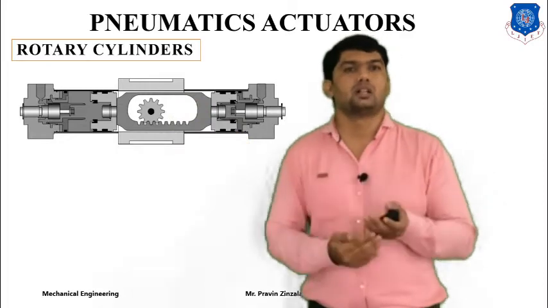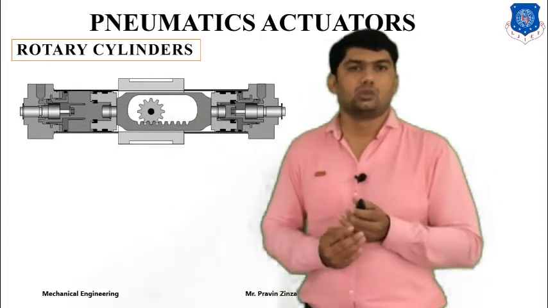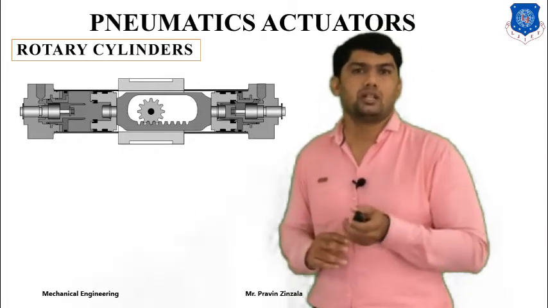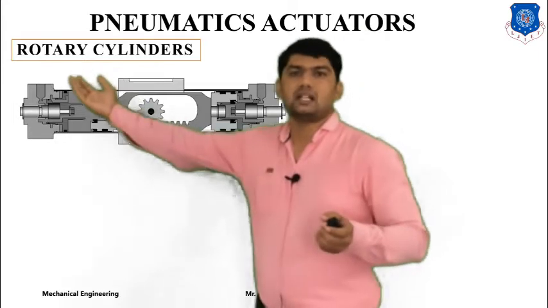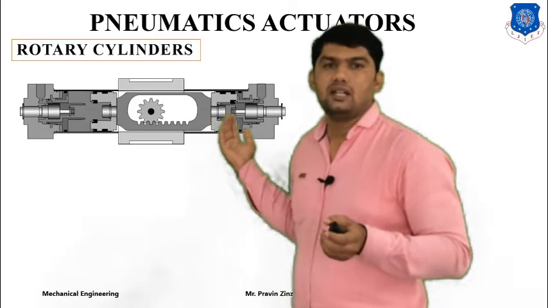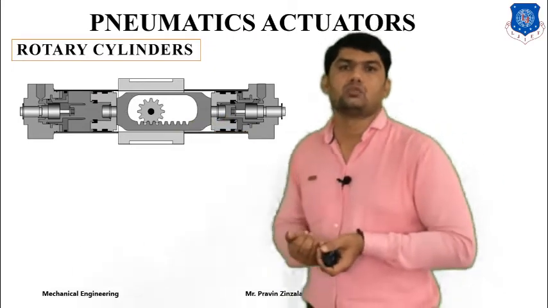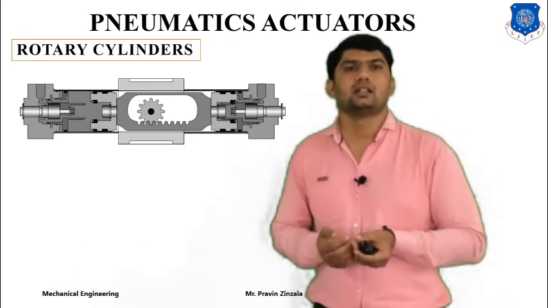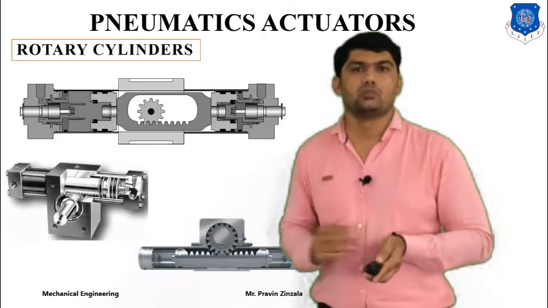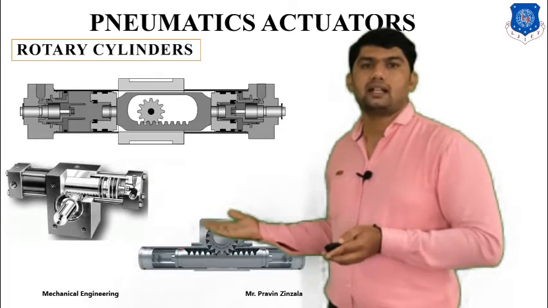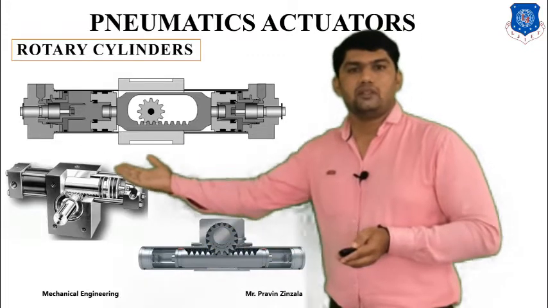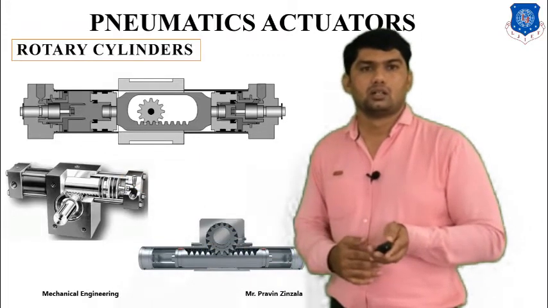So it will convert pressurized energy into rotary motion, or we can also say it will convert into semi-rotary motion. If we supply the pressurized fluid to this piston side, this spool will move in this direction, and we can also get rotary motion. So it's called a rotary cylinder, meaning it converts pressurized energy into rotary motion. And this is the practical diagram. We can arrange different types of mechanism, such as the piston rod and gear, and we can also get the rotary motion.